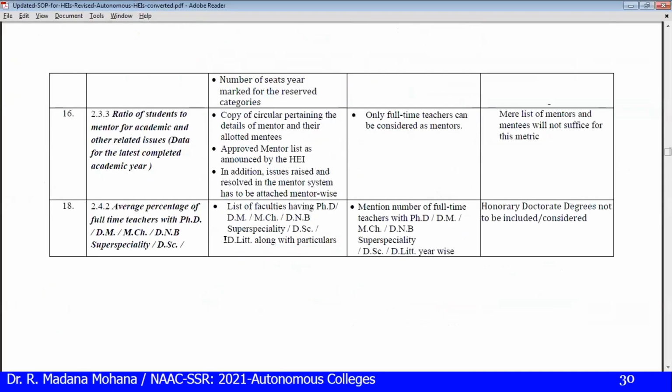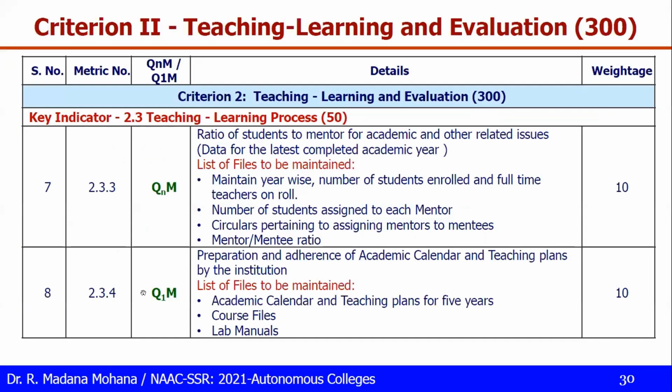Let us see 2.3.3. Copy of circular pertaining to the details of mentors and their allotted mentees. Approved mentor list announced by the head of the institution. In addition, issues raised and resolved in the mentor system have to be attached mentor-wise. Only a full-time teacher can be considered as a mentor. The list of mentors and mentees will not suffice for this metric without supporting documents. So that is the next one.